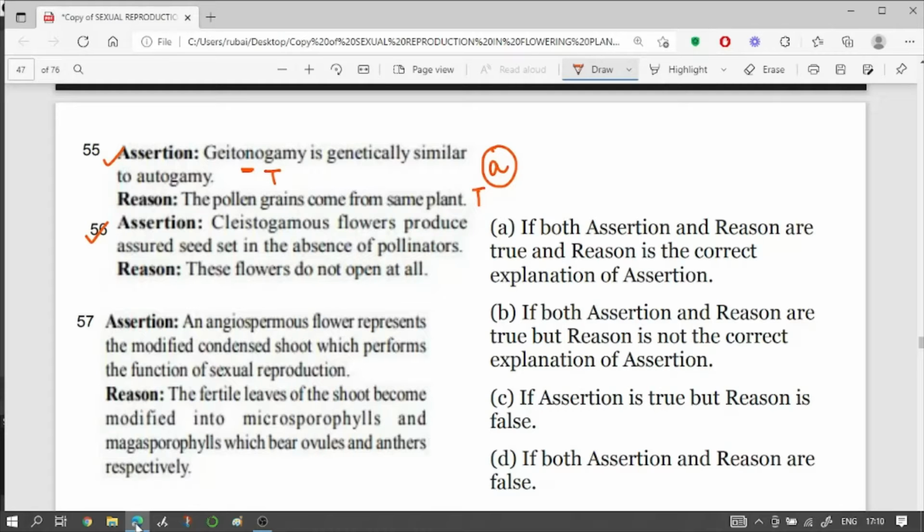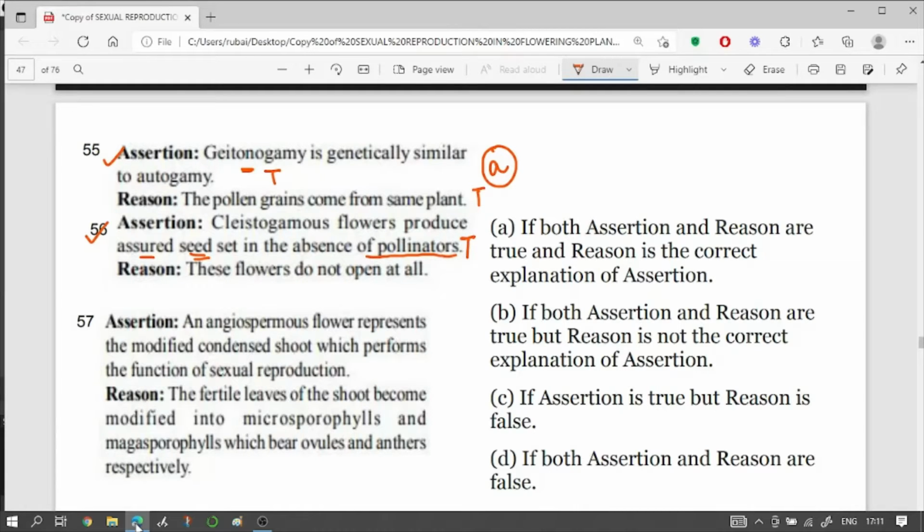Assertion says cleistogamous flowers produce a short seed set in the absence of pollinators. I hope you remember the two types of flowers. One is cleistogamous and the other is chasmogamous. Cleistogamous flowers do not bloom and they do not expose their reproductive parts, while chasmogamous flowers bloom and they do expose their reproductive parts. So cleistogamous flowers are actually those which are not exposing their reproductive parts and hence they do not need any pollinator. So our assertion is a true statement.